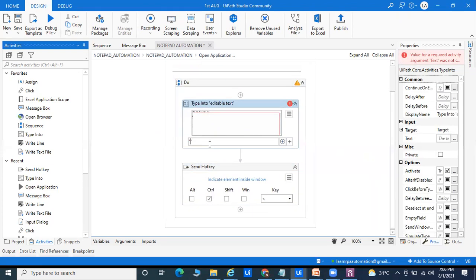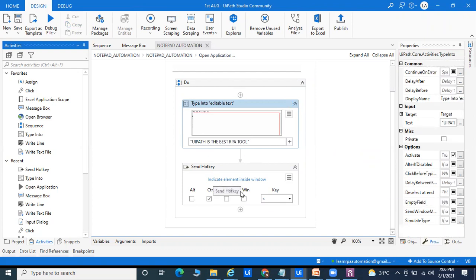I'm saying, UiPath is the best software. Anything you can do, you can take the input dialog box also, you can pass the data. RPA tool. Okay, that's good. And after that, you have to send hotkey.